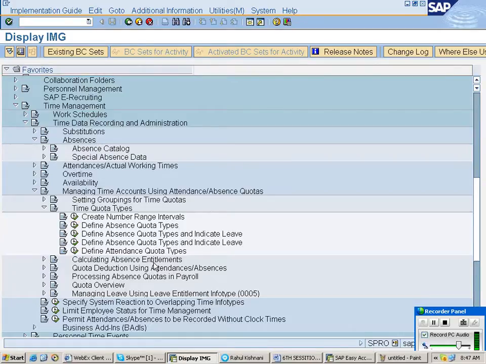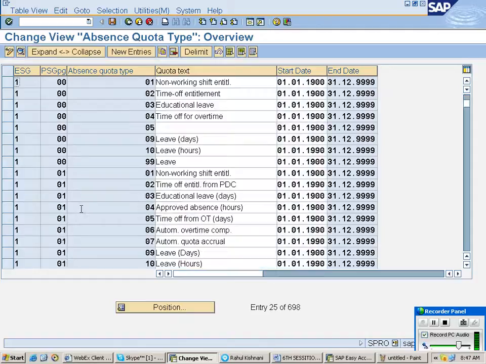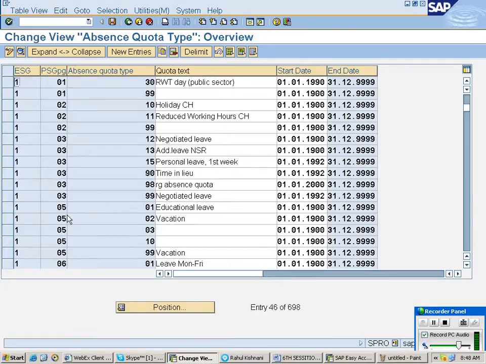Okay? Click on here. Already we have done, what we have done, TS grouping for 03. I think no. I will check it what we have created. This one, 98 we have created. Okay. Now we can use the same thing, or we can create a new one. Okay. Here we want to create a new one.